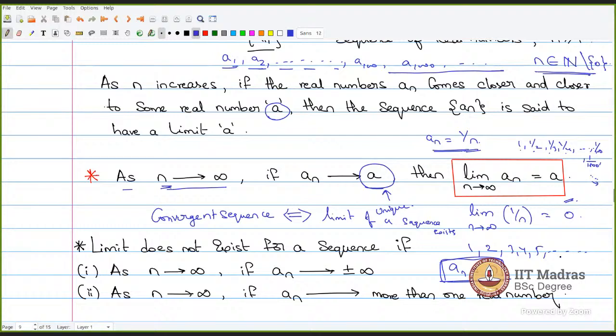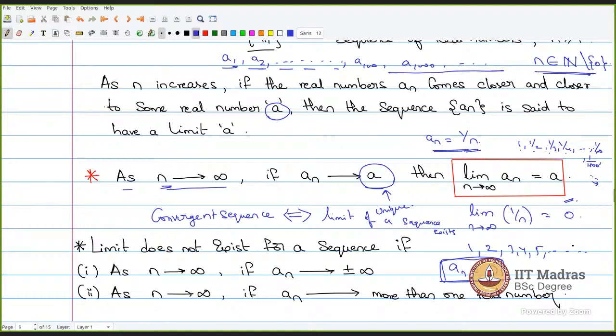As I keep on increasing my n, I will not come closer and closer to some real number. Actually, it will tend to plus infinity. The 100th term will be 100, the 10,000th term will be 10,000, the 1 lakh term will be 1 lakh. It is never coming closer to some real number.